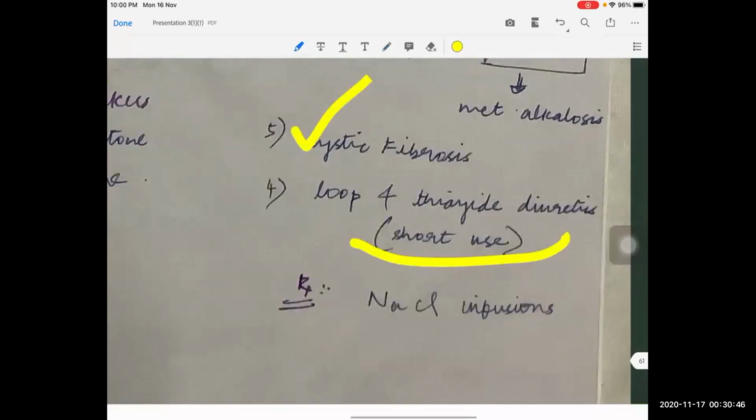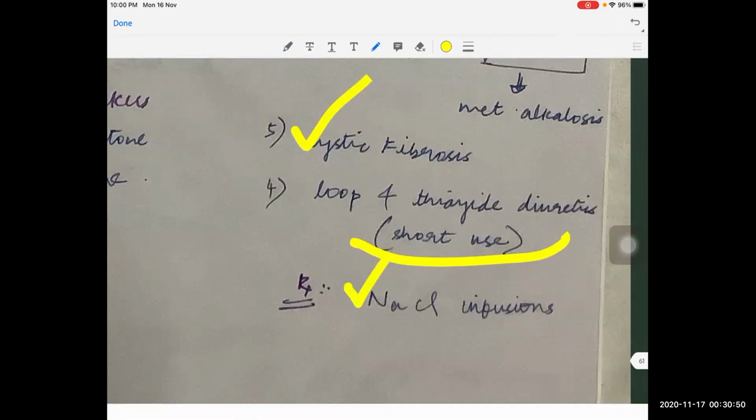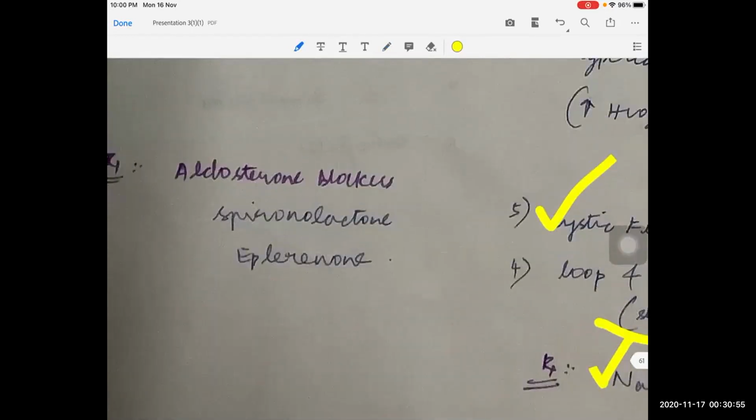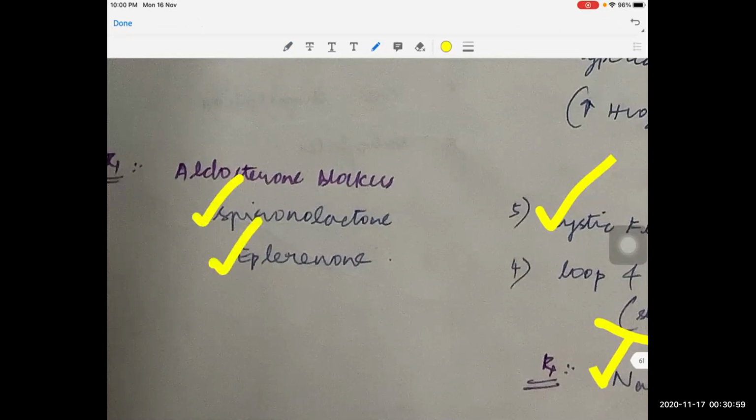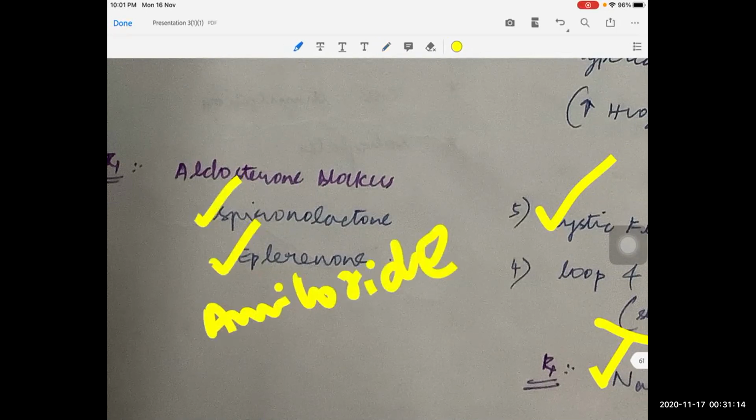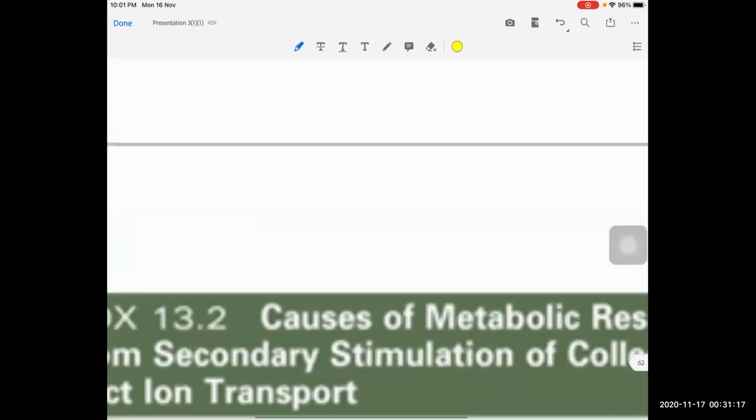And the treatment of both is, to be precise, very simple. Whenever there is chloride depletion, we have to give NaCl infusions. These NaCl infusions will improve the metabolic alkalosis, whereas where the primary pathology is hyperaldosteronism, we have to give aldosterone blockers, that is spironolactone and eplerenone. And especially in Liddle syndrome, where there is excessive activation of ENaC channels, spironolactone and eplerenone will not be effective. There we have to give amiloride, which is an ENaC channel blocker, and triamterene. So these drugs will be useful in patients having Liddle syndrome.